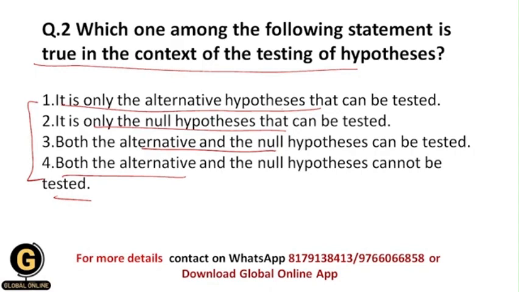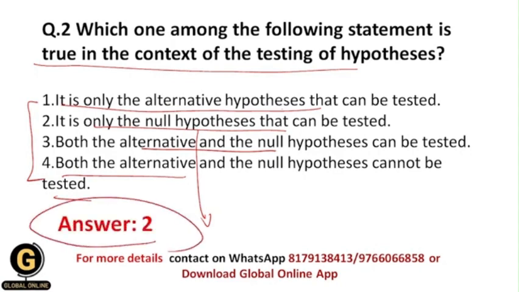Because the meaning of null hypothesis is that we basically state that there is no relationship between the variables under study, and that's why we test only the null hypothesis. And whenever we get the results, like we should accept the null hypothesis, then in that situation we accept it. And whenever we reject the null hypothesis, then in that situation we automatically accept the alternative hypothesis. And that's why your correct answer should be 2, that is, it is only the null hypothesis that can be tested.